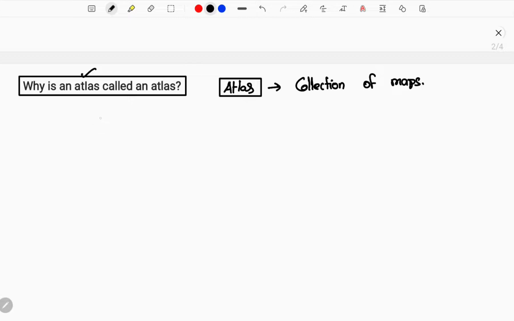So in Greek figures, there is a person called Atlas. So who is he? He is Atlas. He is a Greek figure, and he is a mythological figure. So we don't know if he existed or not, but it's a mythological figure. Okay, mythological person. He is called Atlas.